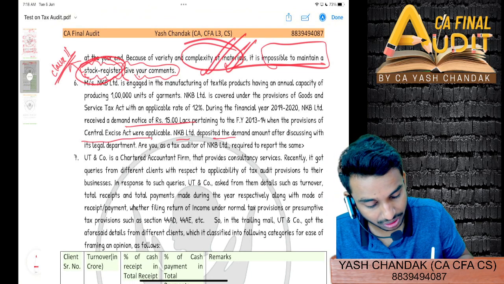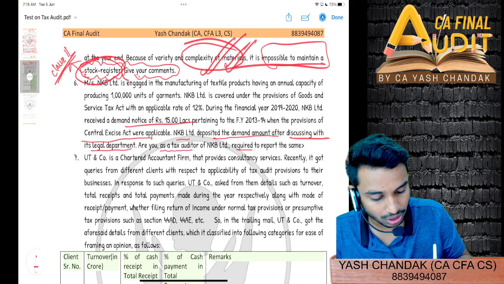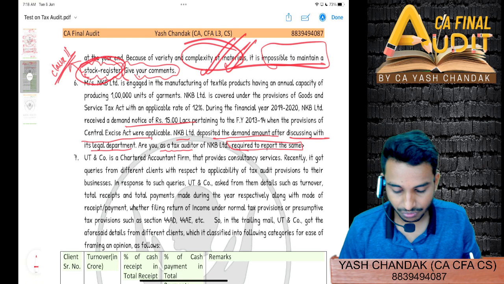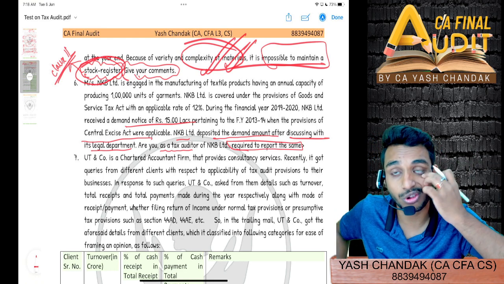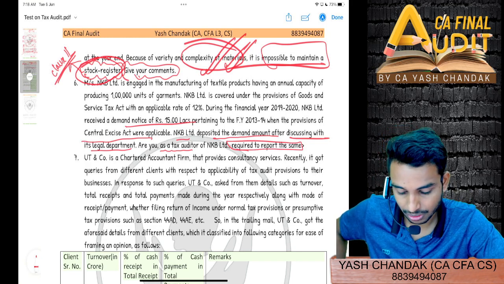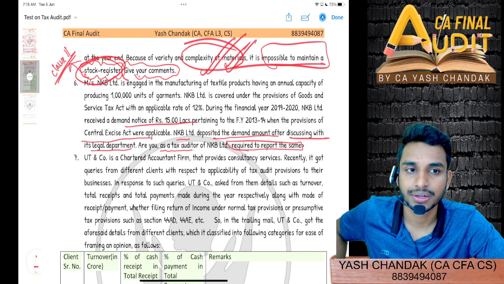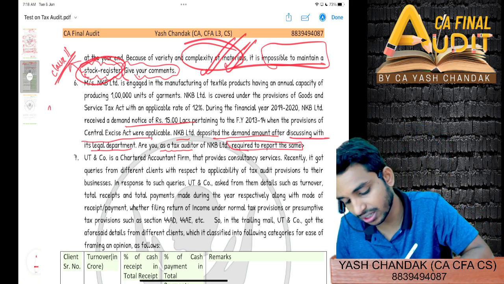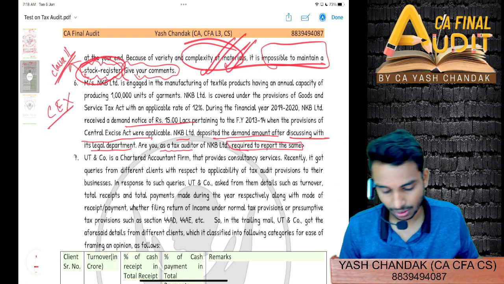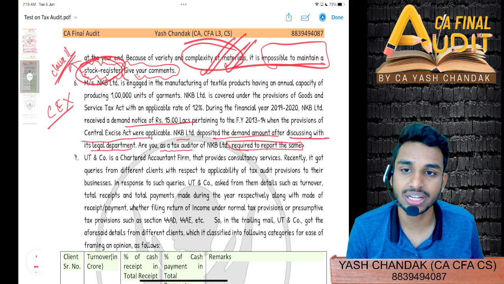Okay, NKB Limited deposited the demand amount after discussing with its legal department. As a tax auditor, you are required to report the same. Where will you report the demand that you received and the demand that you paid? Demand you have received and also you have paid the amount. So clause 41. Clause 41. Also, clause 38? You are telling that because it was under the Central Excise Act, right? But we saw regarding the audit under the Central Excise Act.